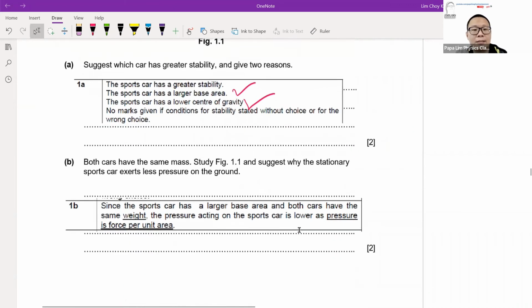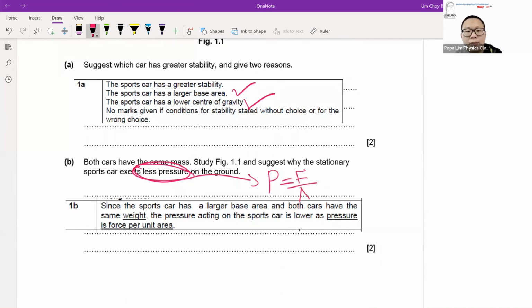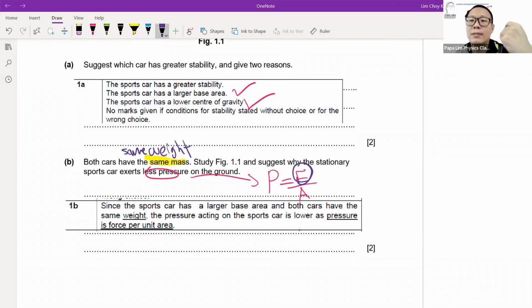Now, both cars have the same mass. Suggest why the stationary sports car exerts less pressure. The formula we're looking at is pressure equals force over area, force per unit area. The words same mass imply the same force, which is the weight. So the only factor that affects pressure, other than the weight, has to be the area.